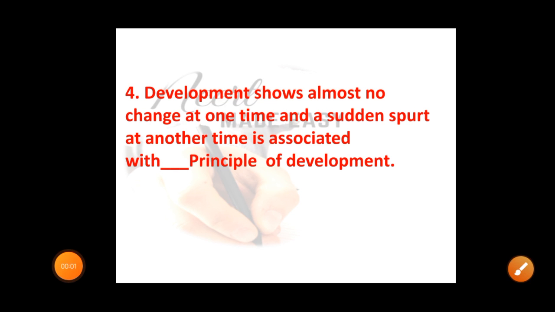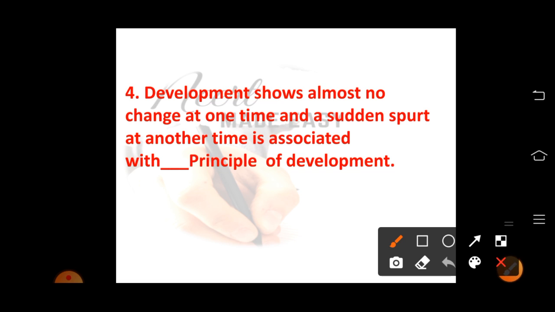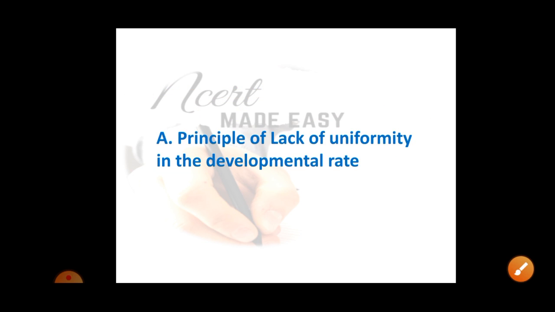Question number 4. Development shows almost no change at one time and a sudden spurt at another time. This is associated with the dash principle of development. Sometimes development shows no change, and later it shows a sudden spurt of change. It is the principle of lack of uniformity in the developmental rate.